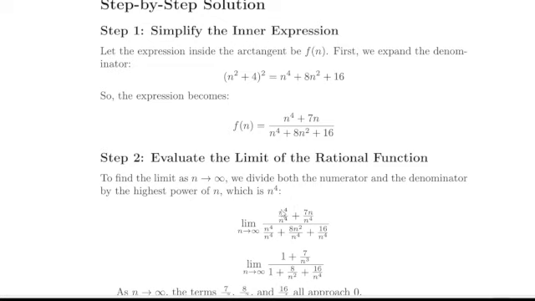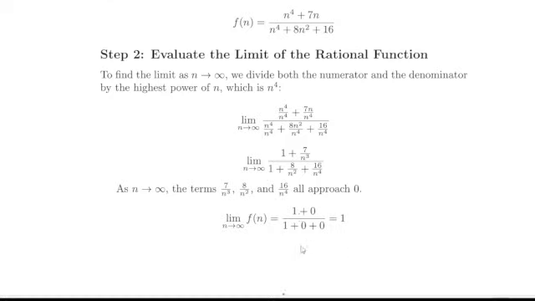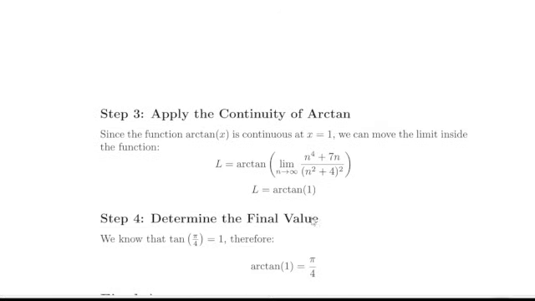To do this, we can divide everything by n^4 to get 1 + 7/n^3 all over 1 + 8/n^2 + 16/n^4. Everything's going to cancel except the 1's. So we're just going to be left with 1 over 1, which is just 1. And so the inside of arctangent is going to 1.